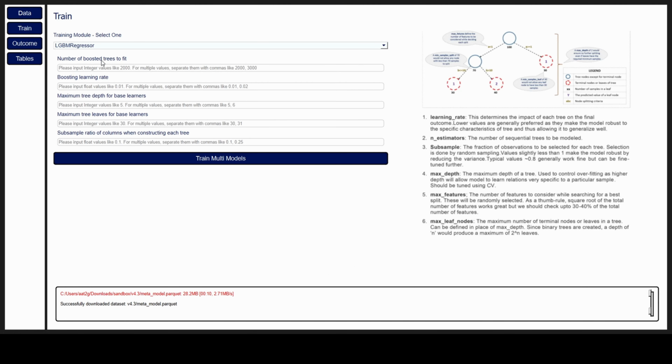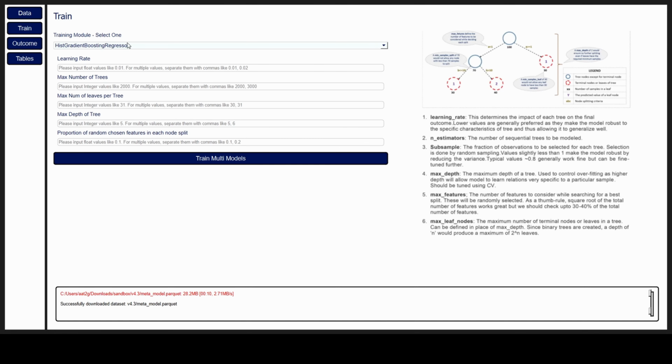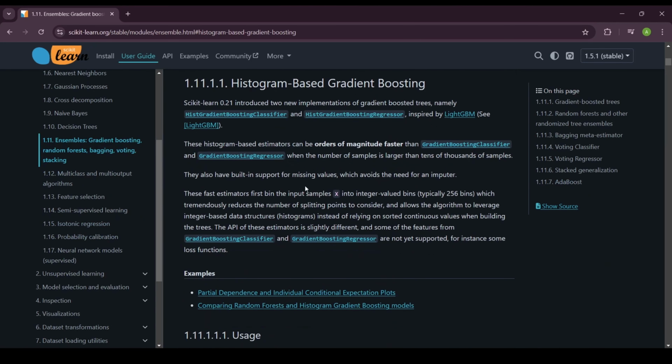The training tab is where you'll select your parameters and preferred library. I've included 2 different tree gradient boosting libraries, the LGBM regressor and the histogram gradient boosting regressor. The latter is a popular library in scikit-learn, inspired by the LGBM, and it's better suited for handling larger datasets. However, both libraries are based on the same underlying theory.